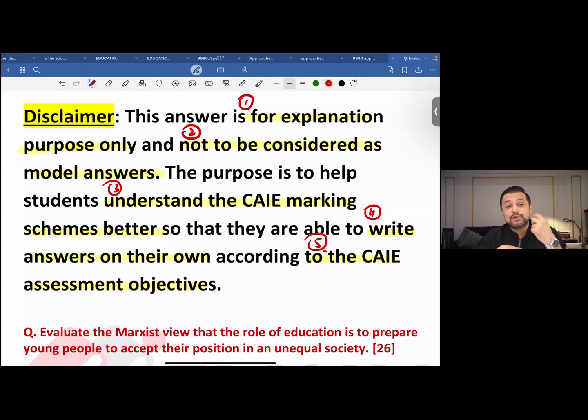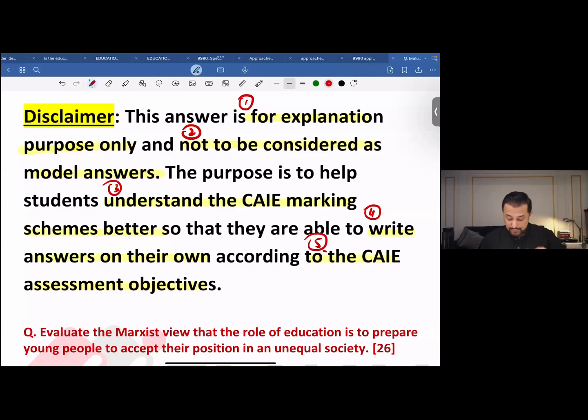Sociological material has to do with any concept, any idea, any sociological reference, any evidence, any perspective, anything, right? As we very often come across in the marking schemes, it's an umbrella term, and it does not mean that the student needs to confine himself or herself to the name of a sociologist.